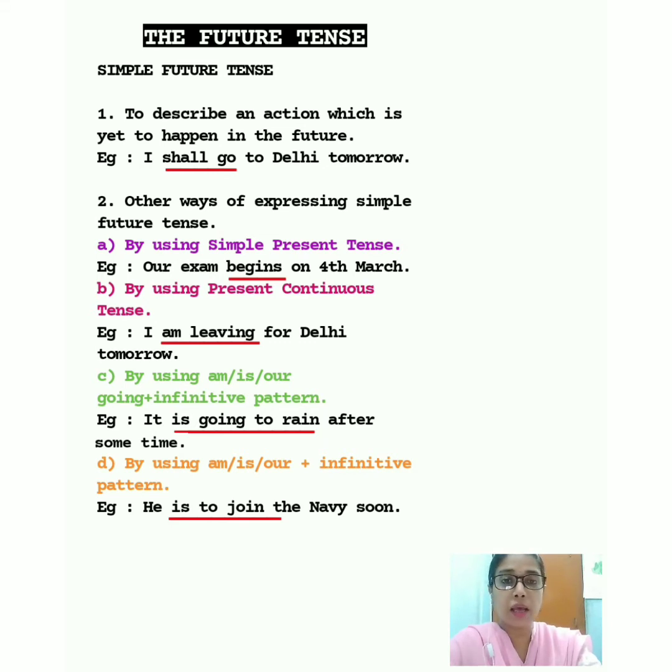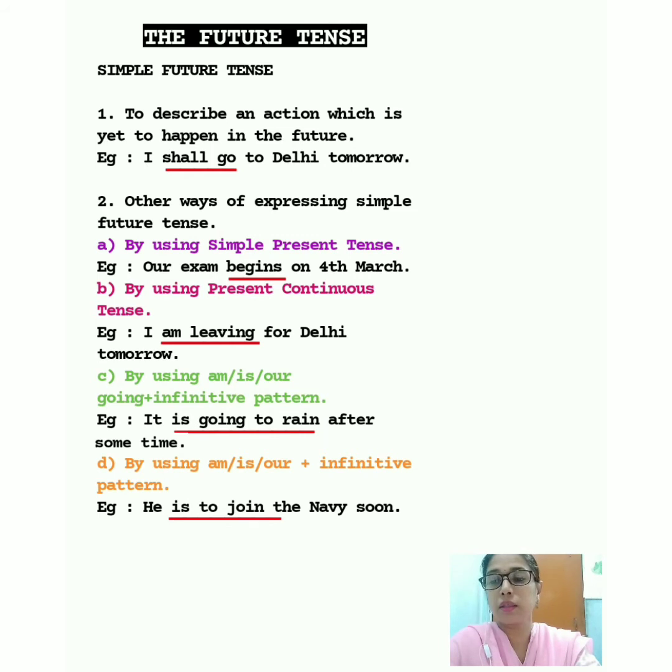Example, our exam begins on 4th March. So here I have used the simple present tense begins instead of the future tense, that is will begin. So our exam begins on 4th March.